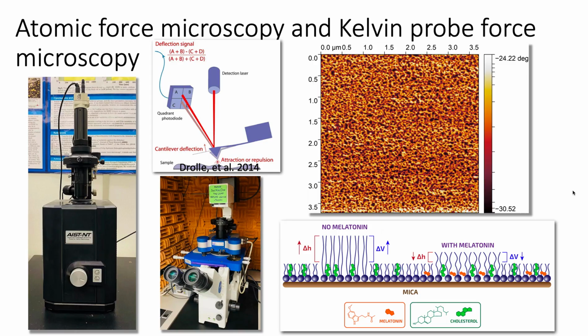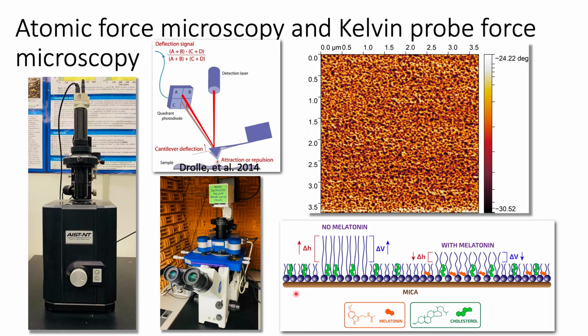The very last method is atomic force microscopy and Kelvin probe force microscopy. These techniques provide nano and sub-nanoscale resolution of lipid samples. Therefore, the observation of small lipid domains is made possible. The domain structure is an important factor for membrane topologic and electrostatic features and may affect nonspecific interaction between amyloid and lipid membrane. In this case, lipid monolayer is used as a study object.